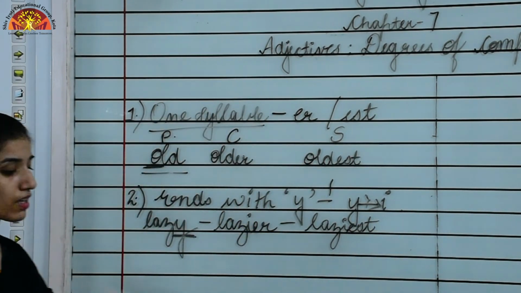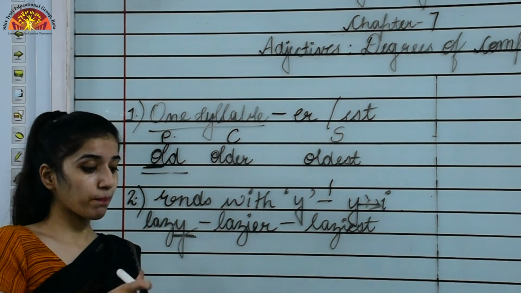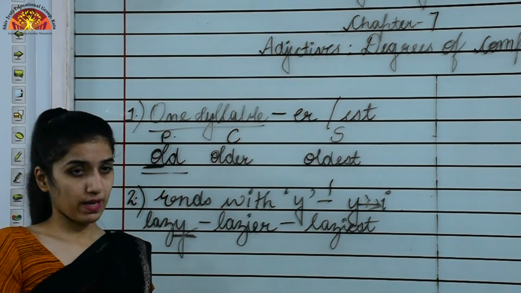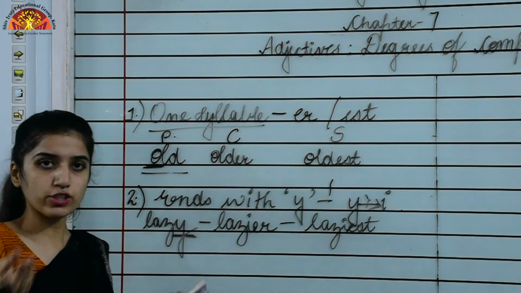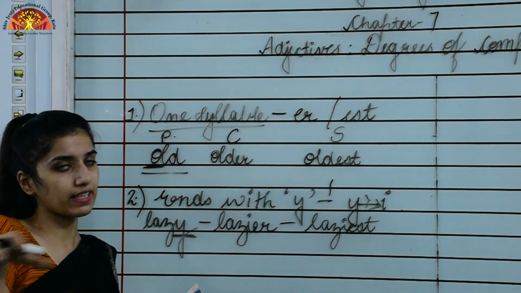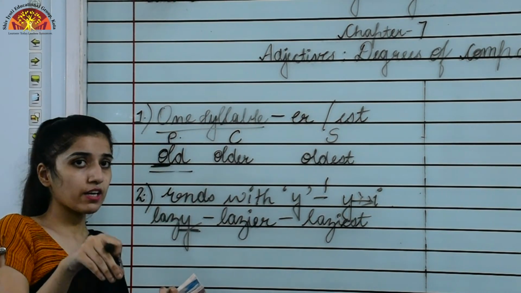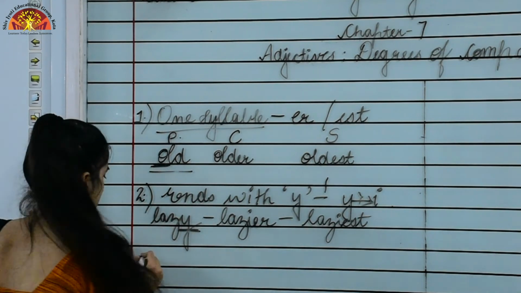Now seeing the third one, that is the adjectives that end in e form their comparatives by adding r and their superlatives by adding st. It's already having e at the end. So what will we do? We will just add r to form the comparative and st to form the superlative.